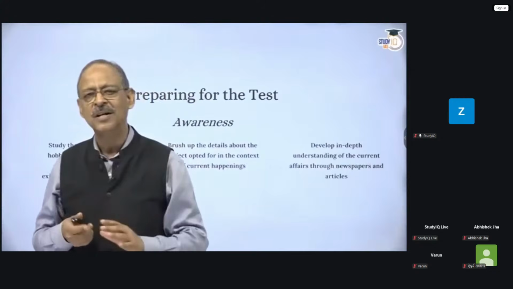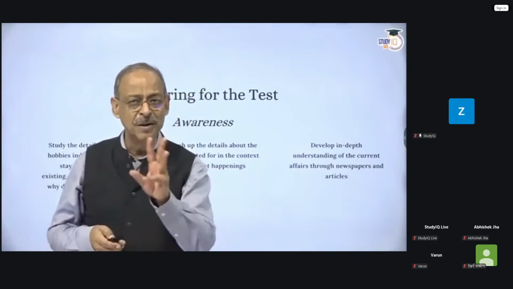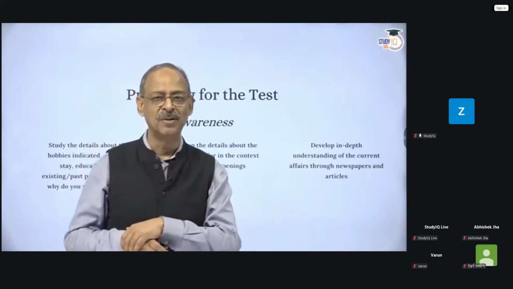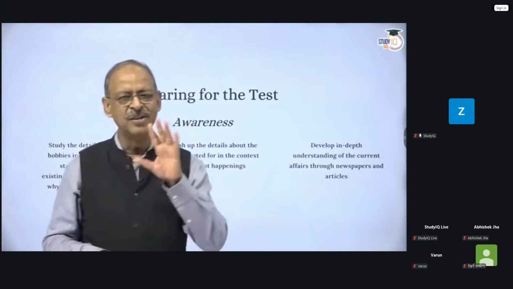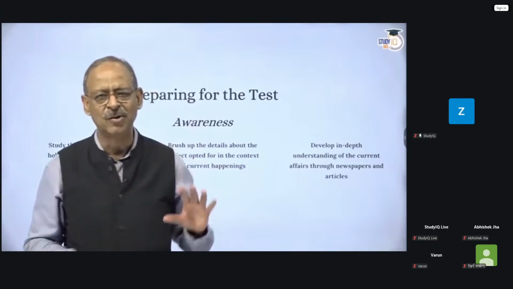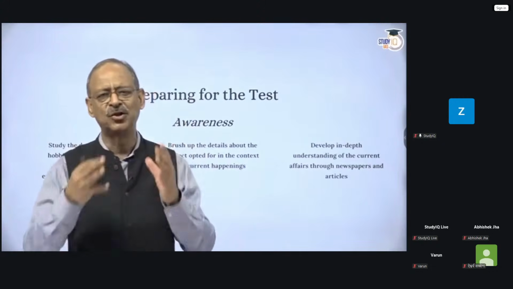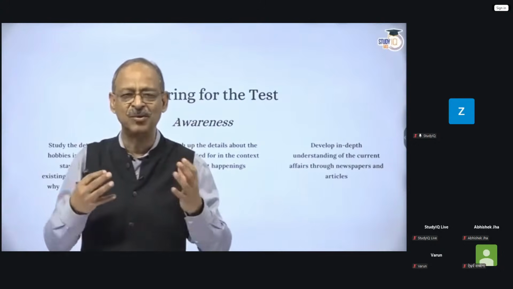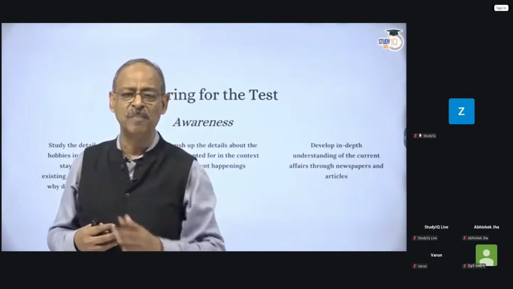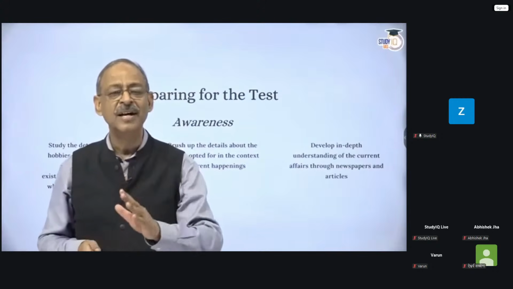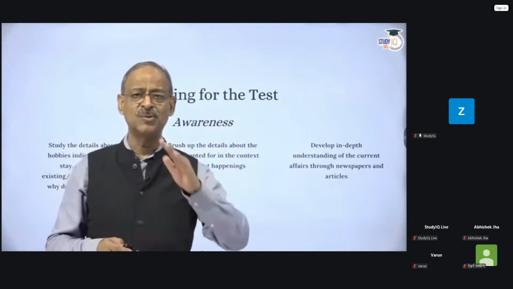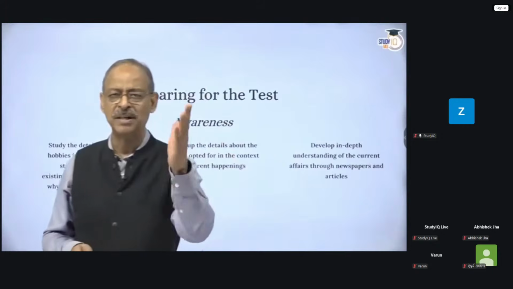So newspapers are critical. I have always said 3 pages in newspapers are very important for anybody, not merely for the personality test, even otherwise. One is the editorial page. Read the entire editorial page, because it brings the gist of what's going on, apart from analyzing what's going on. So that's the most important page of any newspaper that you read. So read this thoroughly, and if possible, discuss what is written in the newspaper with somebody.